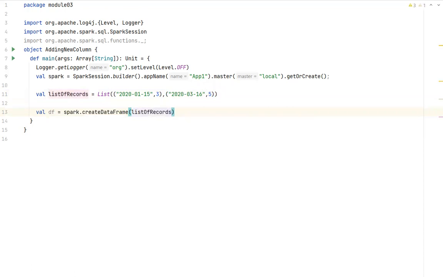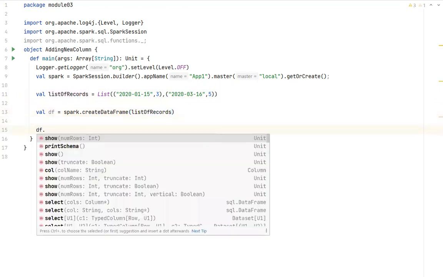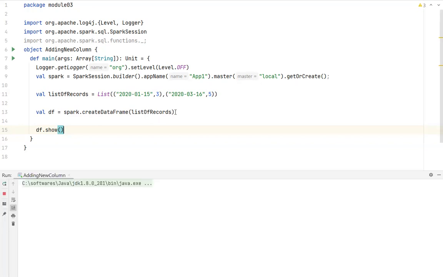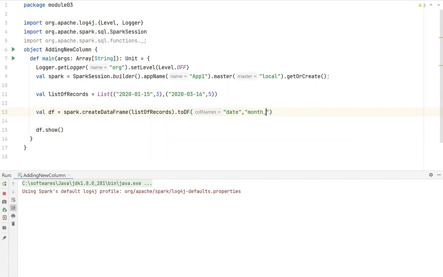Okay. So this created a data frame. Let me print that data frame. df dot show. So we will be able to see a data frame with these 2 records. And yes, I have not given any schema. So I could have done it like this, toDF, and I could have specified the column names. I will specify the column name as date, and I'll say months to add. Okay, so let it execute.